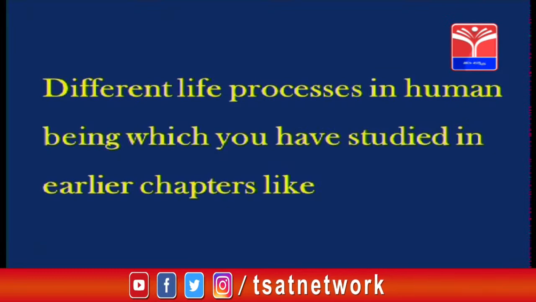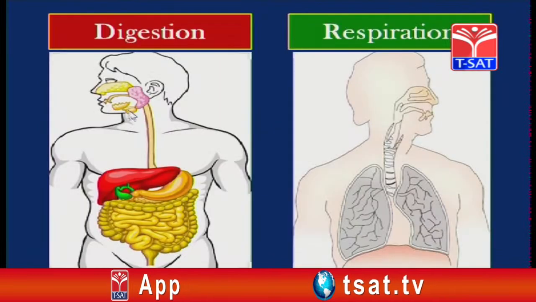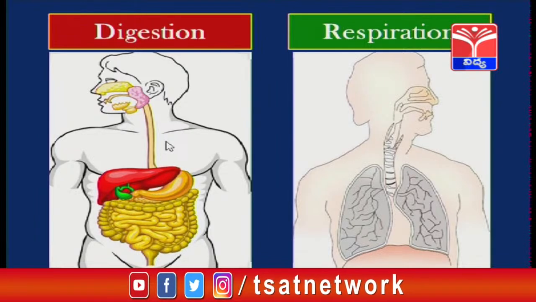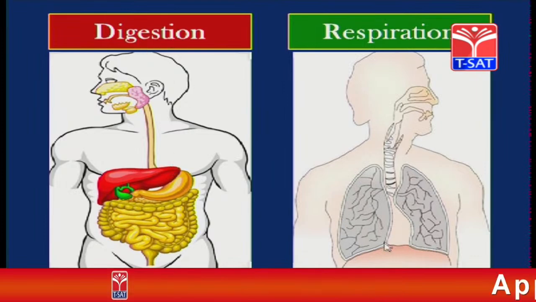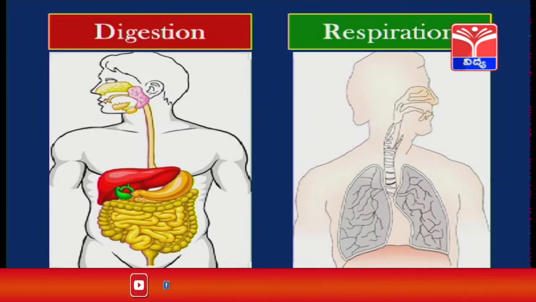Different life processes in human beings, which you have studied in earlier chapters. Look at these pictures: the digestive system, which exclusively performs the process of digestion. And this is the picture showing the lungs, the respiratory system, which exclusively performs the process of respiration.